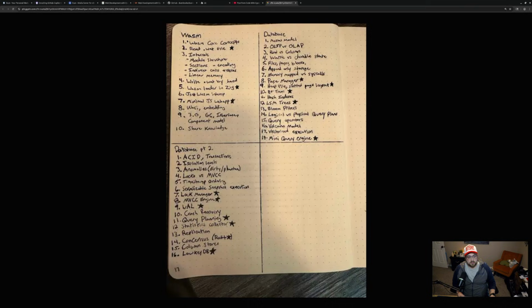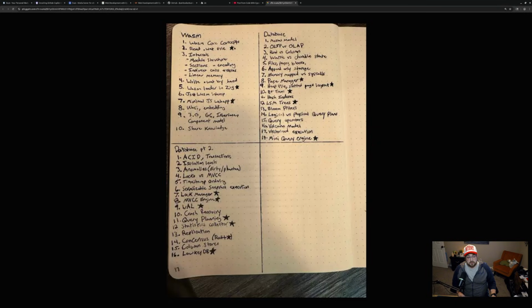Starting out, I'm working on the WASM core concepts. I've been reading through the WASM specification, and I'll be honest, it's not a page turner. It is a bit of a slog to read, but it's really informative. After that, my next plan is to read a WAT file. I'm also going to write one by hand, I think. Actually, that's farther down. These stars indicate deliverables. So I'm hoping to deliver something at this point.